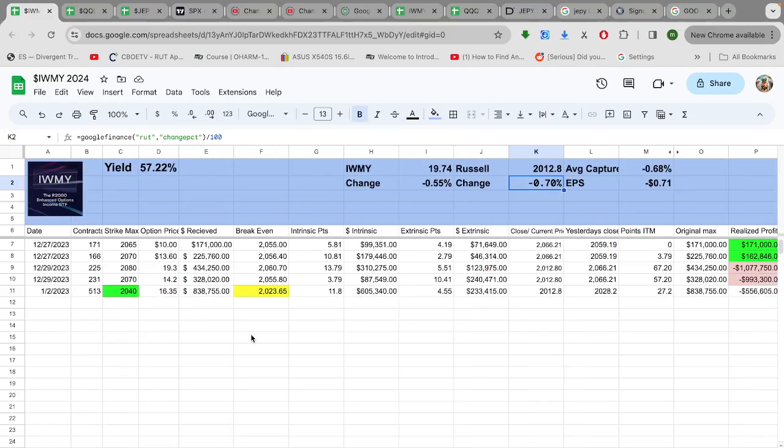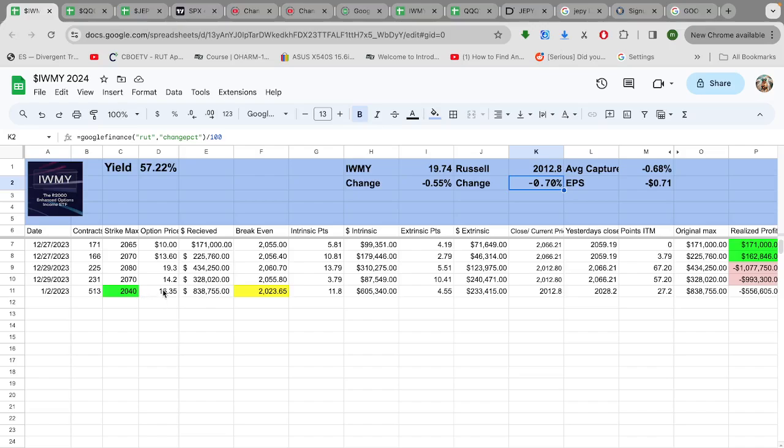All right, so let's see here. These guys on the IWMY, they trade Russell options. They sold 513, which is a lot, because a lot of people bought in on X day. They sold them at the 2040 level for 16 and change. Now that's not right.